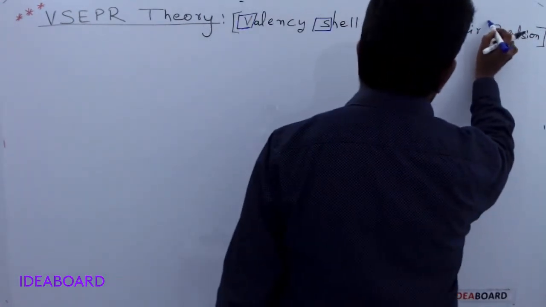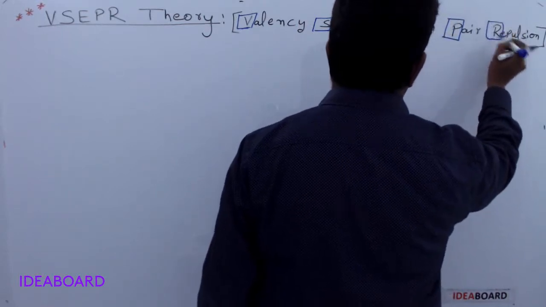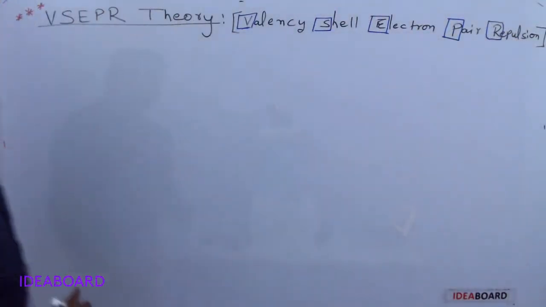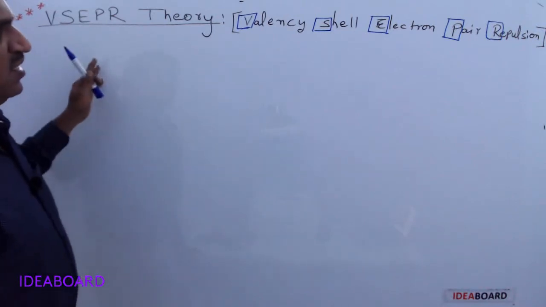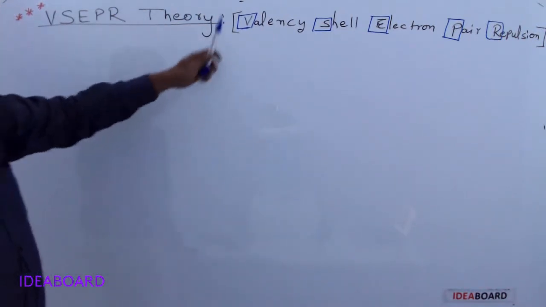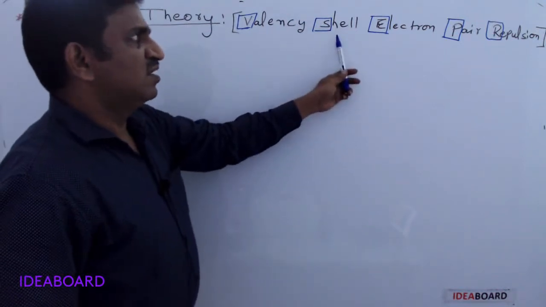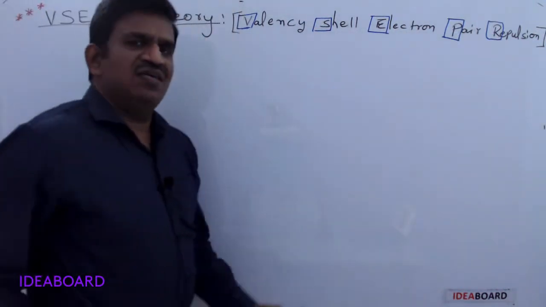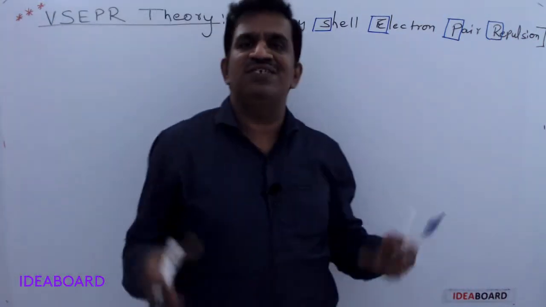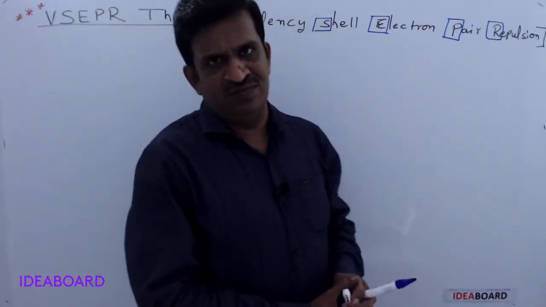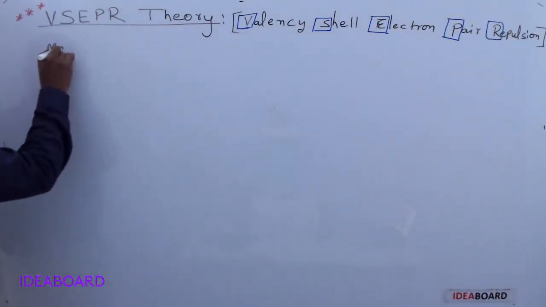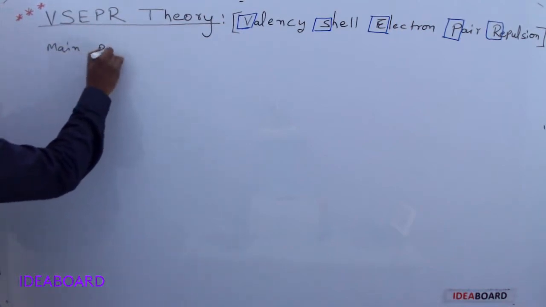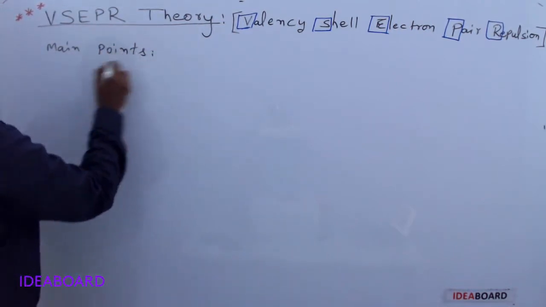In this valency shell electron pair repulsion theory, the total content of the VSEPR theory is present in this heading only. The valency shell contains some electron pairs, and the repulsion between those electron pairs will decide the shape and bond angle of the molecules. That is simply it. And here I will give the postulates, the main key points of this VSEPR theory.